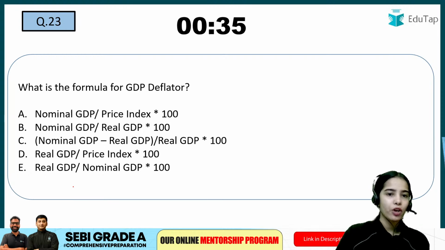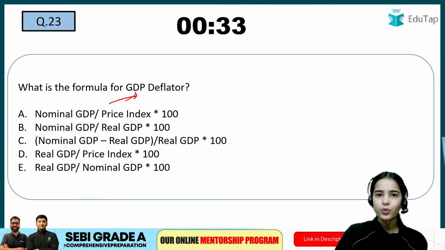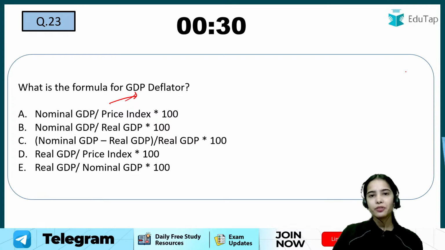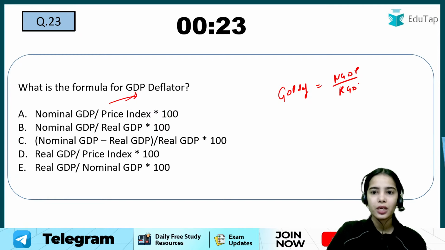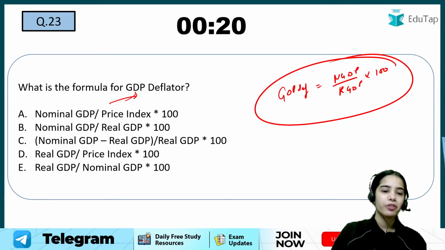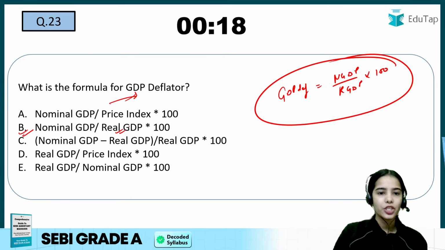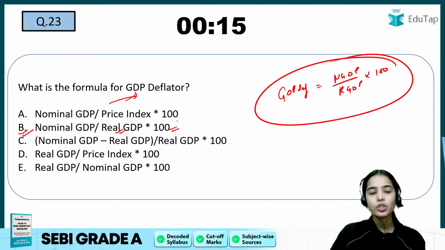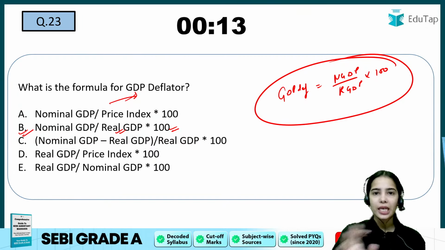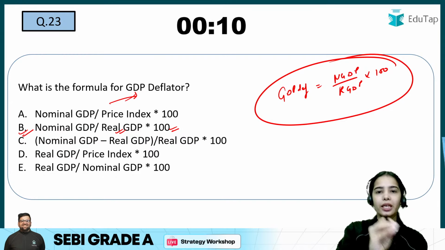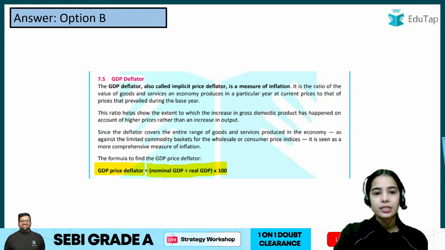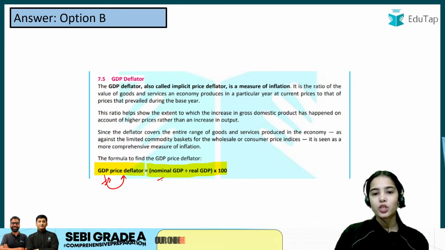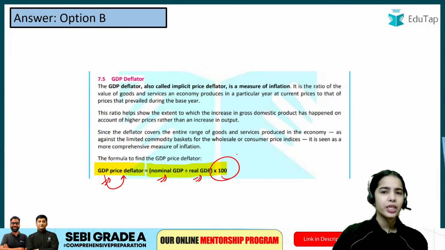Chalo, now coming to the next formula, GDP deflator. So this is an easy question. Such a question can come in your phase 1, even in your phase 2, where the GDP deflator formula is directly asked. So nominal GDP divided by real GDP multiplied by 100. Do not get confused when there are so many multiplication and division signs shown. Just focus on the correct formula and try to answer that. Yes, so B is the answer: the GDP price deflator is nominal GDP divided by real GDP multiplied by 100. Direct, easy formula.